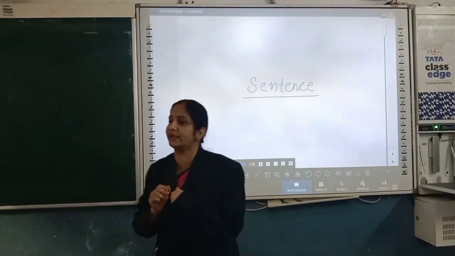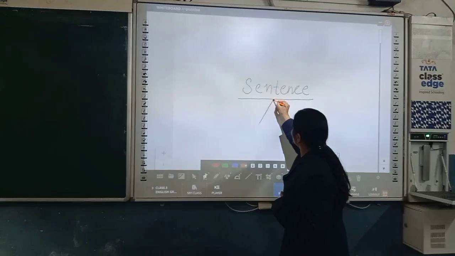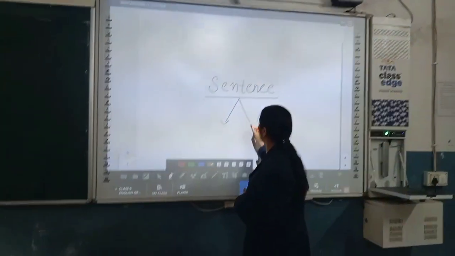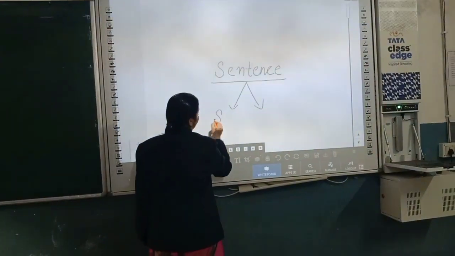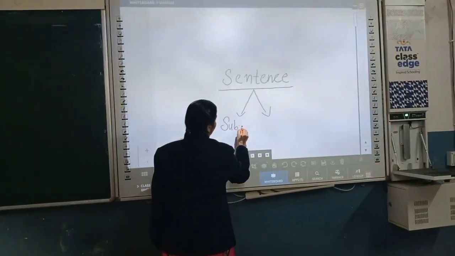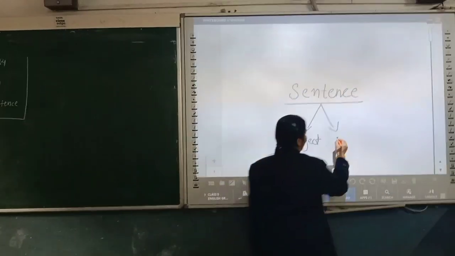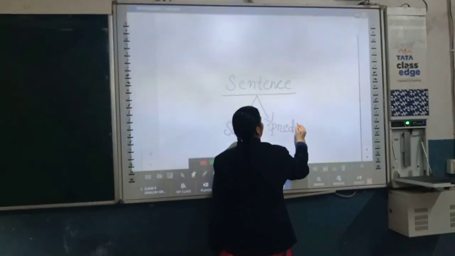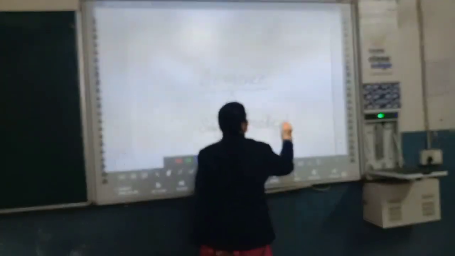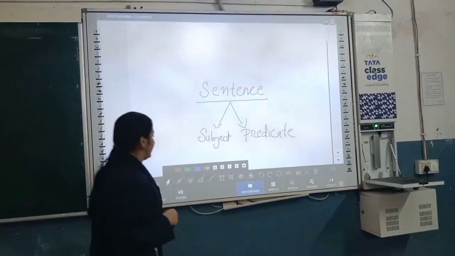Now, what is a sentence? A sentence has two parts. One part is its subject, and another part is the predicate.